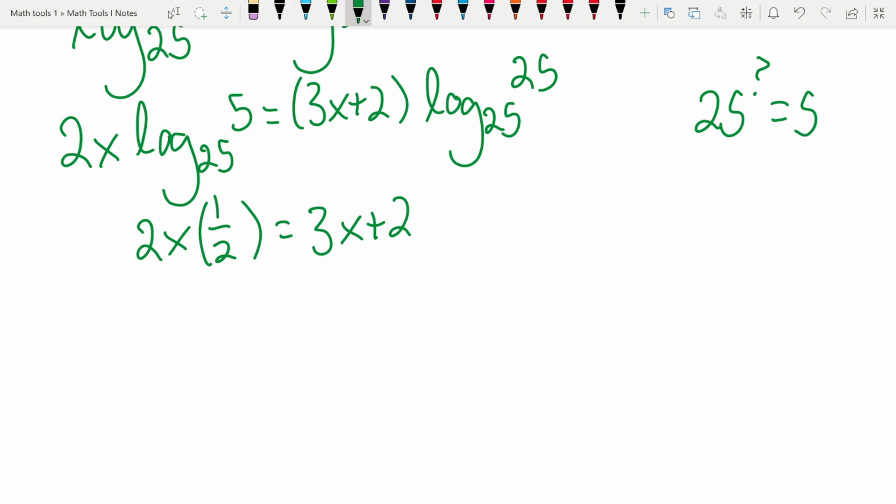We're picking the most convenient ones here, but even if it leaves you with something you can't evaluate by hand, you're still going to get to an answer. Okay. The right answer, I should say. So here the 2's cancel. So we have x equals 3x plus 2. So again, we're getting x equals -1.